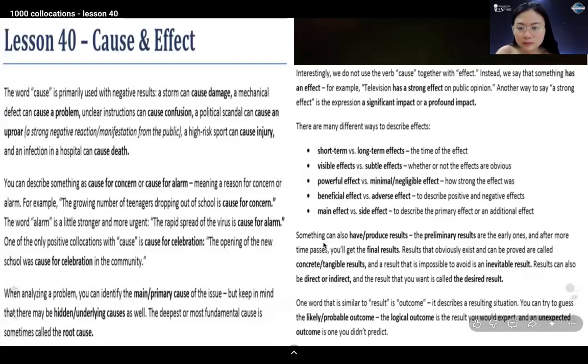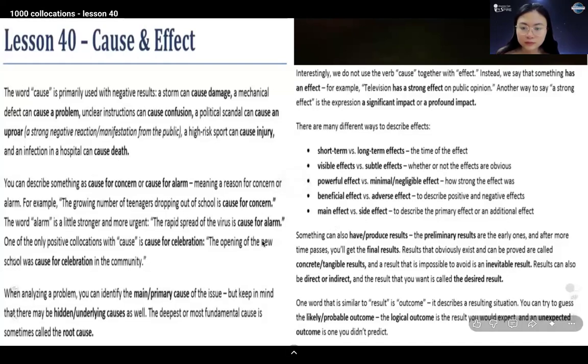And a result that is impossible to avoid is an inevitable result. Results can also be direct or indirect. And the result that you want is called the desired result.